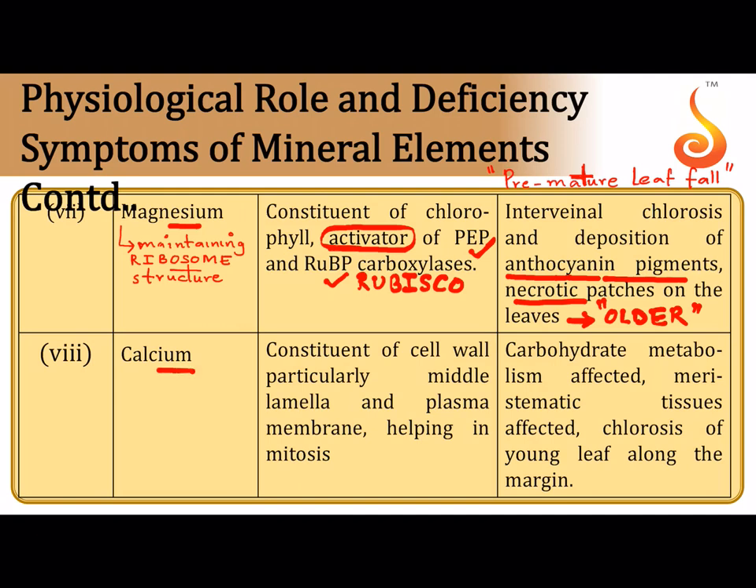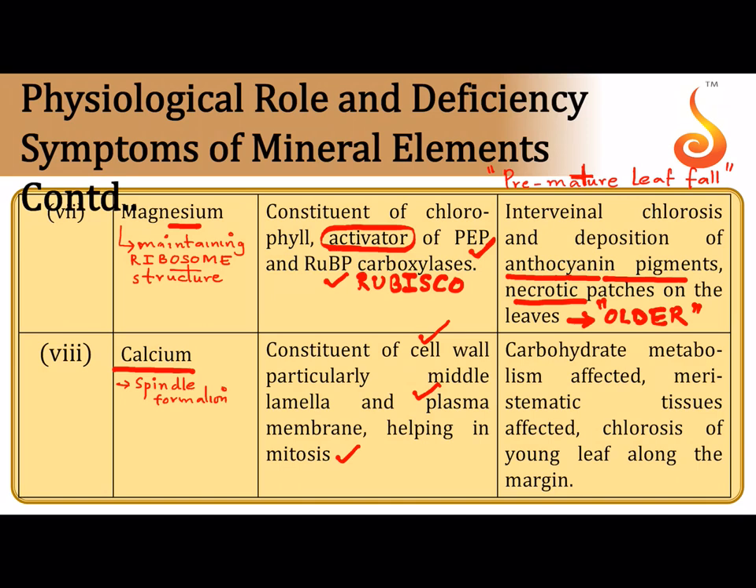Then calcium, a very important nutrient. Calcium is a part of the cell wall. It is a part of the middle lamella in the form of calcium pectate. It also maintains the functioning of the plasma membrane. It helps in mitosis. How does it help in mitosis? It is very, very important for the formation of the spindle apparatus.